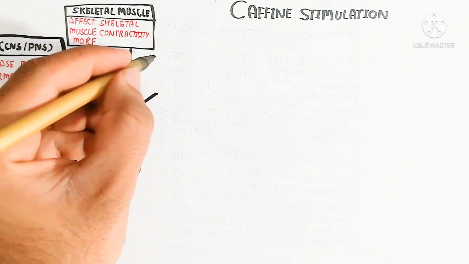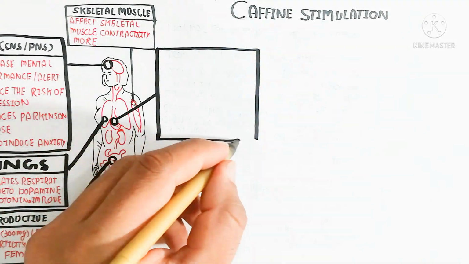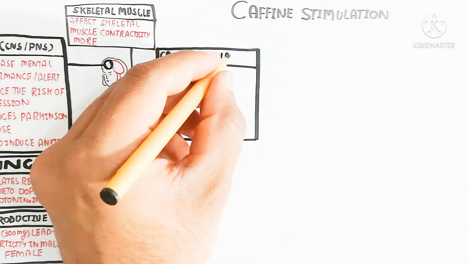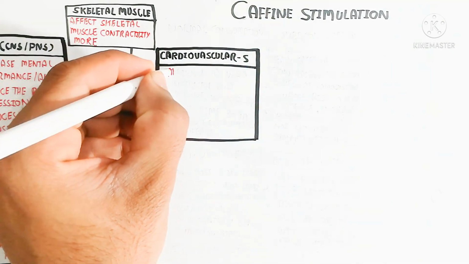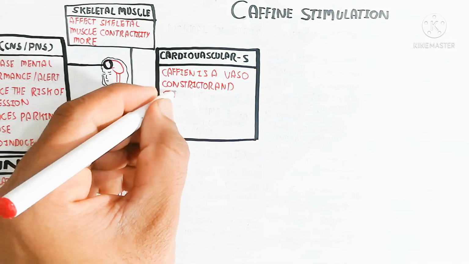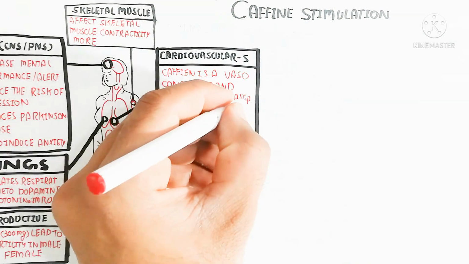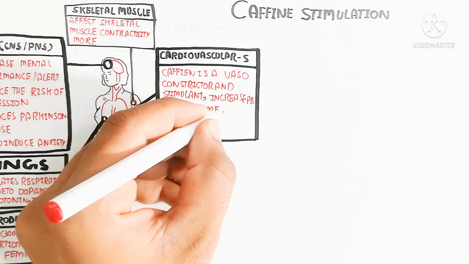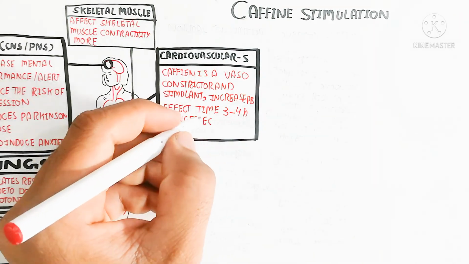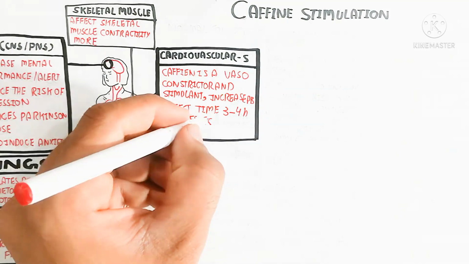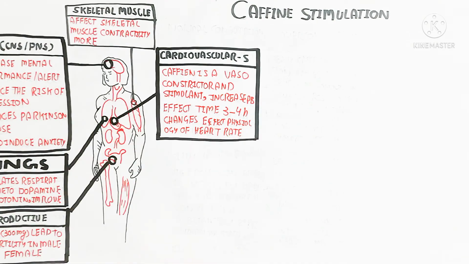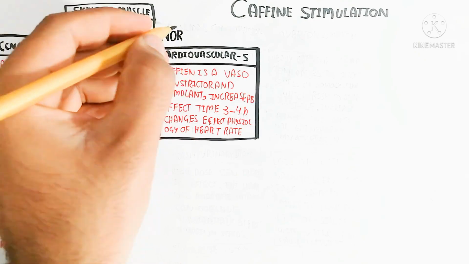On the other hand, for the cardiovascular system, we will discuss the normal consumption. The normal consumption of caffeine is a vasoconstrictor stimulant. Its effect increases during the effect time of 3 to 4 hours, changing the physiology of heart rate, and 3 to 4 hours is the half-life of caffeine.